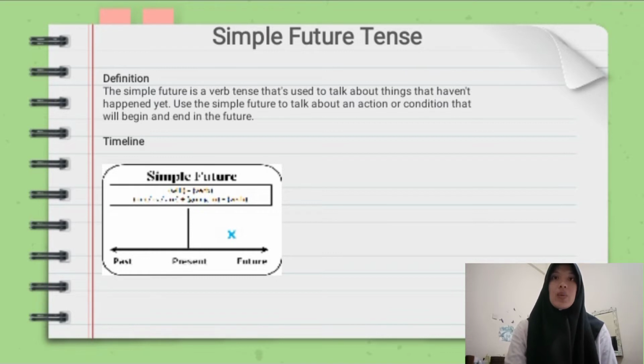Simple future tense. Definition. The simple future is a verb tense that's used to talk about things that haven't happened yet. Use the simple future to talk about an action or condition that will begin in the future. Timeline. Simple future: will plus verb; am, is, are plus going to plus verb.